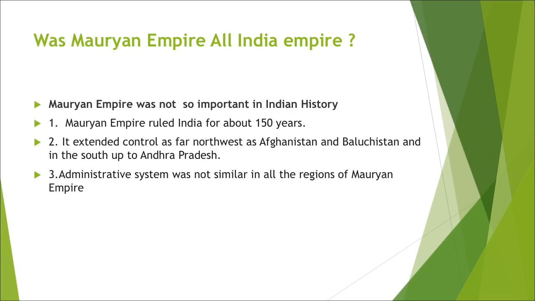And the administrative system was not similar in all the regions of the Mauryan Empire, being stronger in the capital city than in the provinces. It is even said that they exploited the Deccan just for its gold mines, not for ruling the Deccan. So the Mauryan Empire could not be called an all India empire.